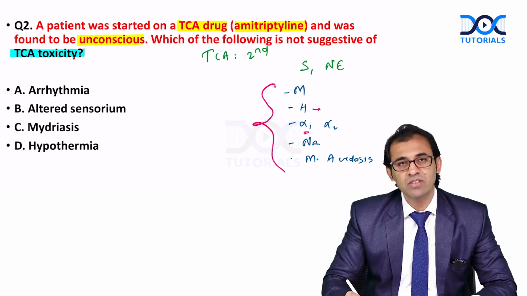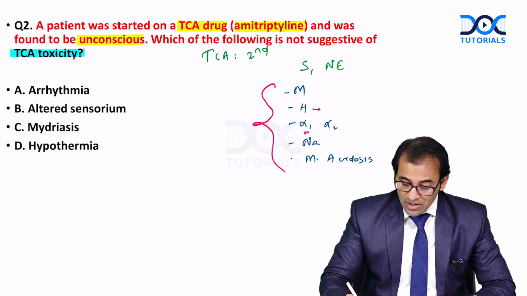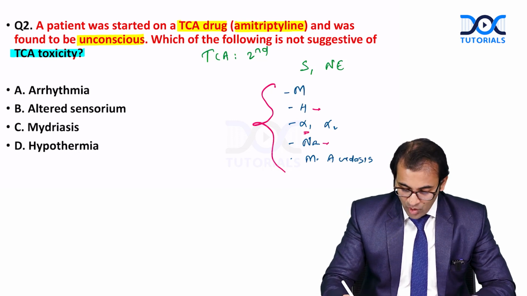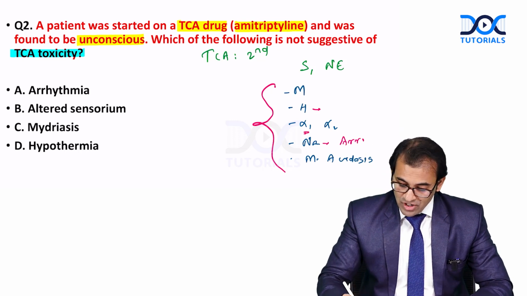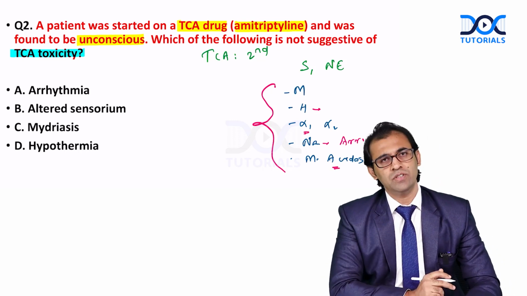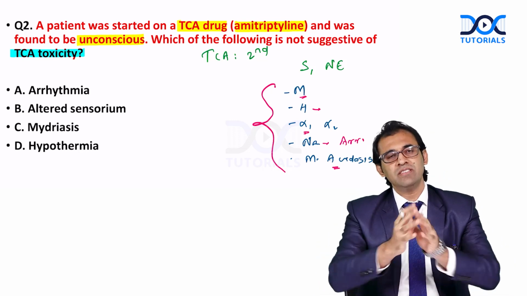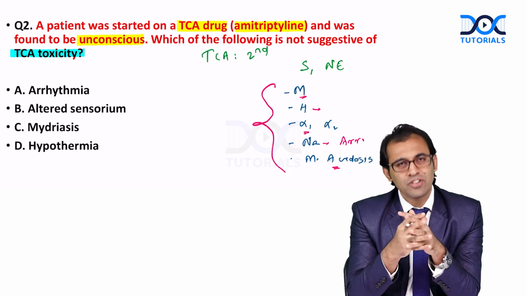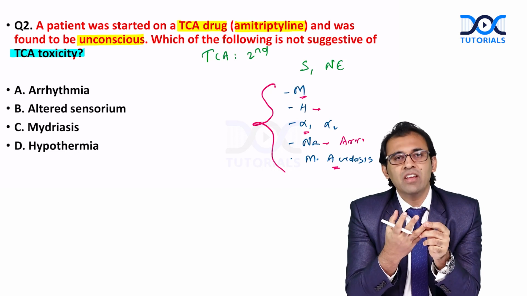Because of the alpha 1 receptor, the patient is having hypotension, severe headache. Because of the sodium gated channel, the patient is complaining of arrhythmia. And finally, the patient develops metabolic acidosis. What about the muscarinic receptor? Because of this, there will be anticholinergic side effects also, like blurred vision, urinary retention.